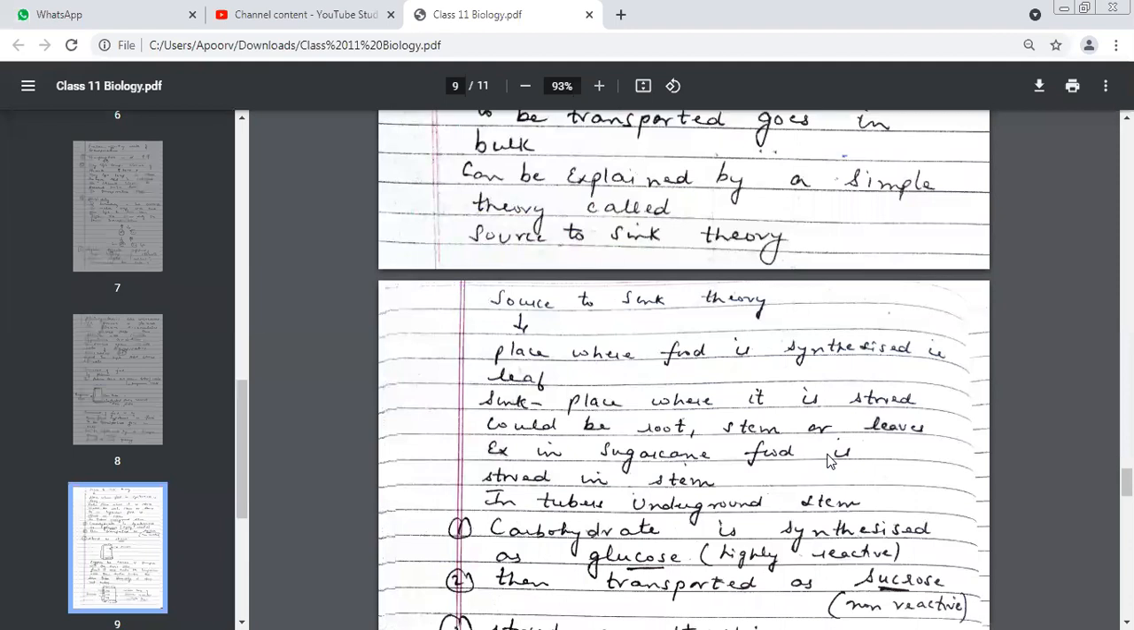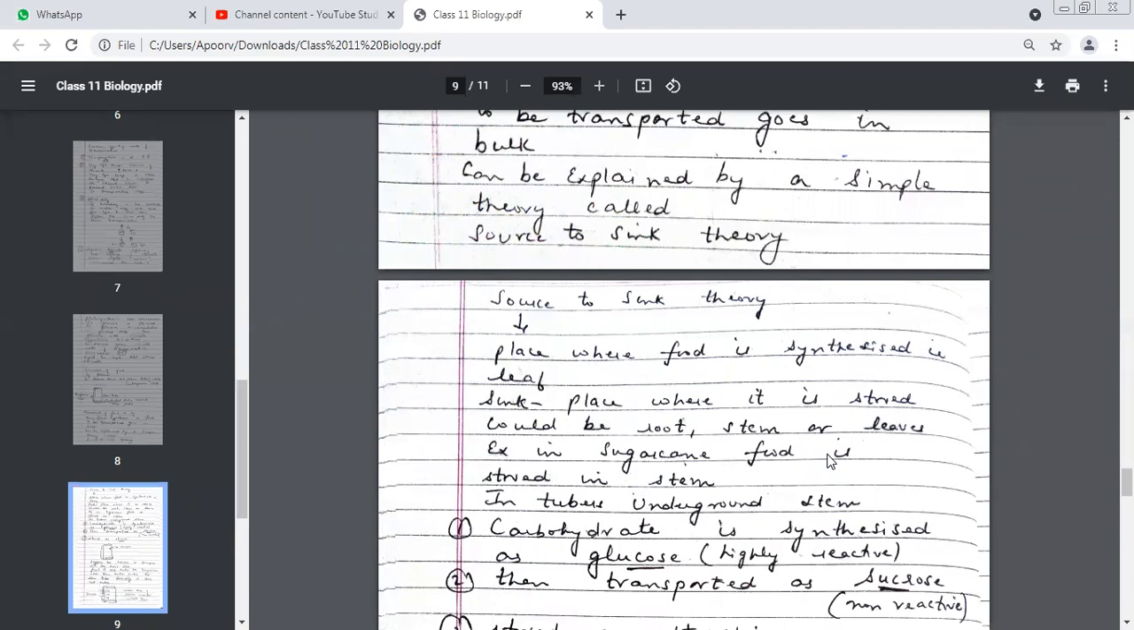So when I say source in a plant, I mean the place where food is produced or prepared or synthesized. Which part of the plant am I talking about? Leaf. When I say sink, I mean that part where the food is going to get stored. In different plants, it's different parts. Can I have two or three examples? It could be roots, stems, leaves.